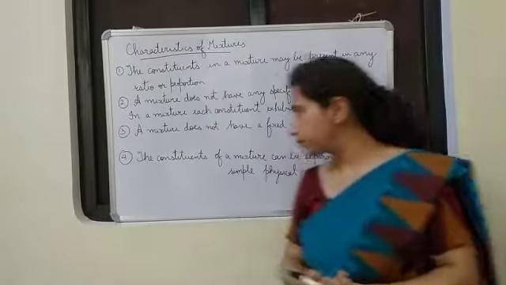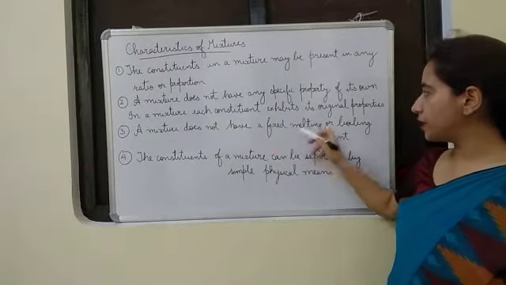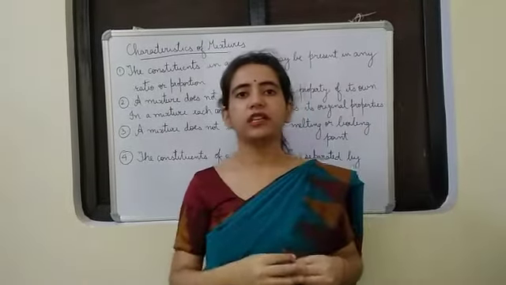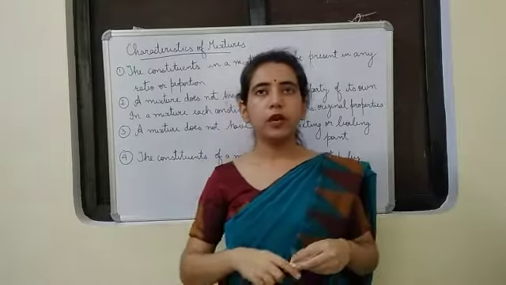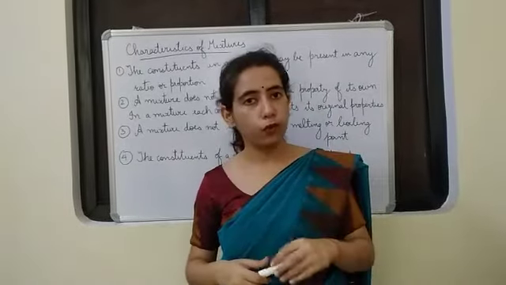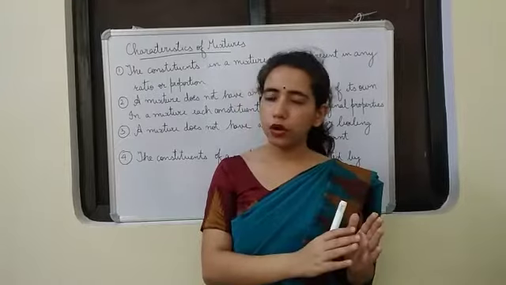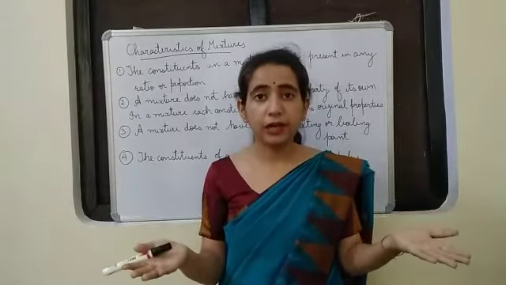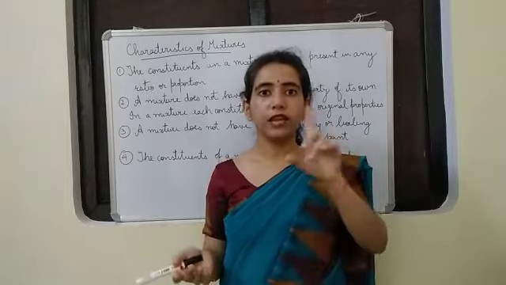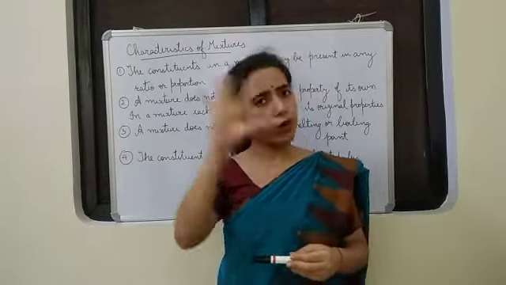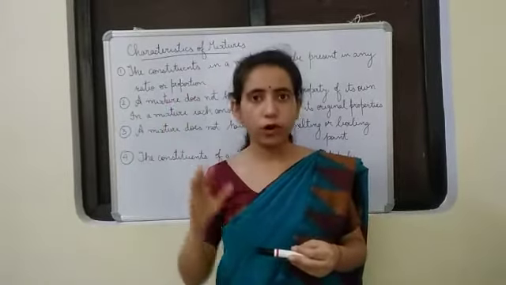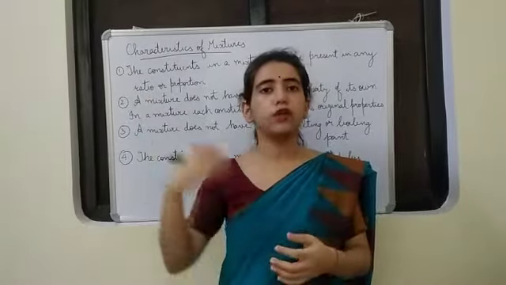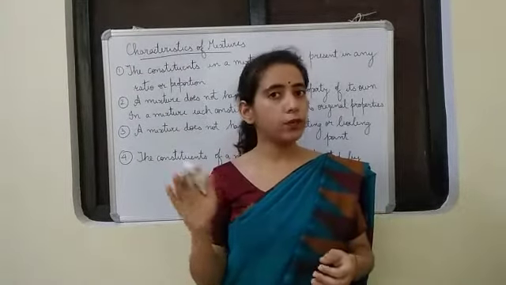The next one. A mixture does not have a fixed melting or boiling point. That means if we consider a mixture, we cannot tell its melting or boiling point. If we take 1 glass of water and add 1 spoon of salt to it, and we take the same quantity of water and add 5 spoons of salt to it, both these mixtures will have different melting and boiling points. Although we know if we take just plain water, its melting and boiling point is fixed. 100 degrees Celsius is the boiling point, 0 degrees Celsius is the melting point. But for that mixture of salt and water, the melting and boiling points are not fixed.